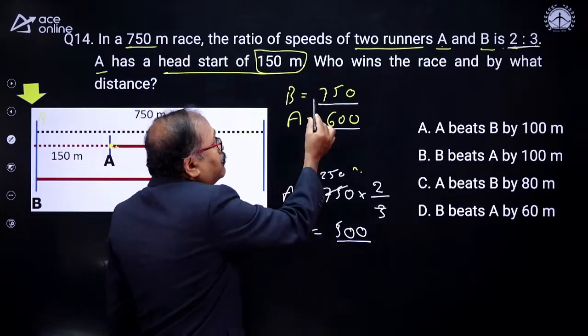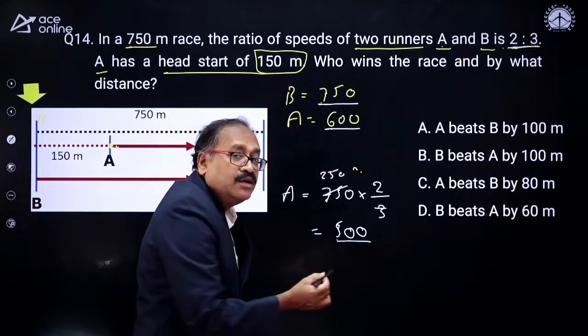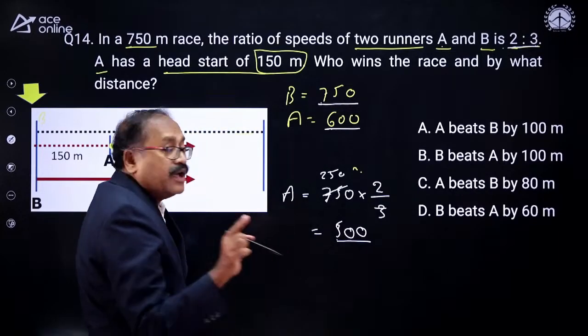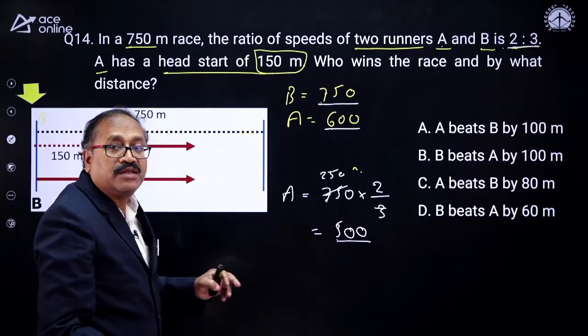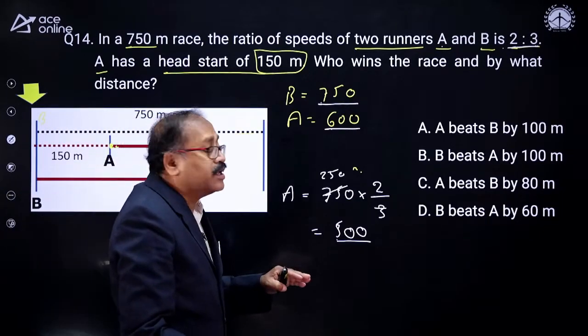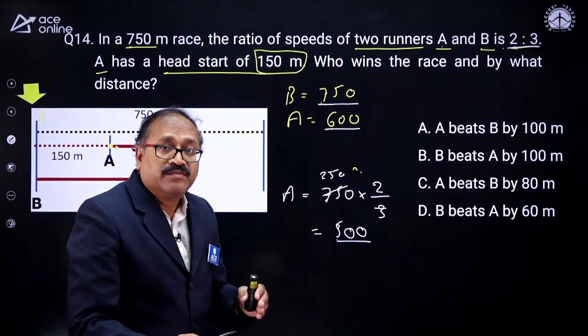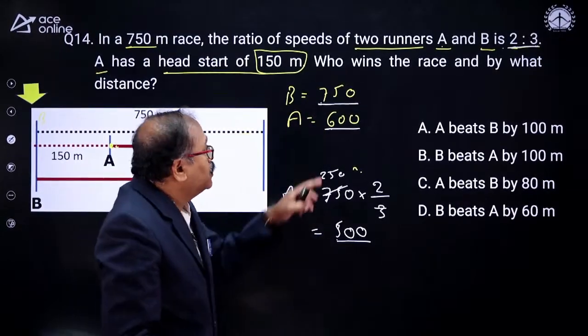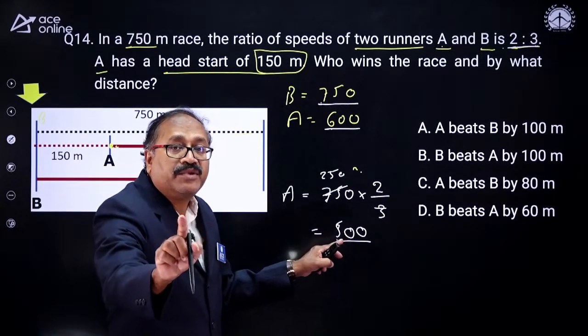So by the time B covers 750 meters, A covers only 500 meters, whereas he has to cover 600 meters. That means who won the race? It's B who won the race. By how many meters? 600 minus 500, by 100 meters.